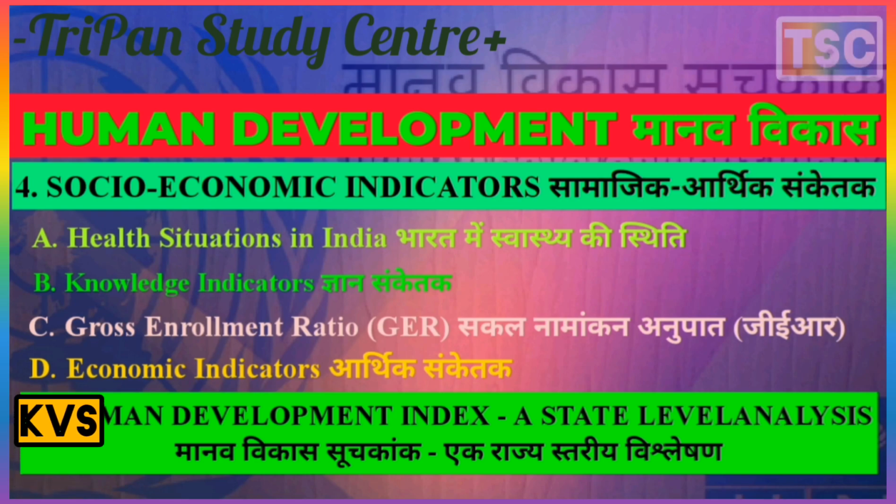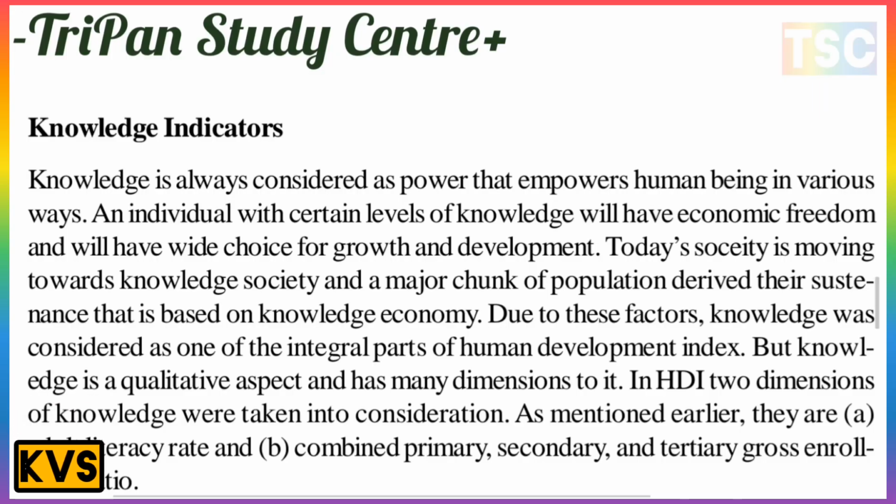The next point here is the knowledge indicator. The knowledge indicator is the most important point here. Knowledge is considered a power that empowers human beings in various ways. An individual with a higher level of knowledge will have economic freedom and will be able to choose for growth and development. Today, society is moving towards a knowledge society, and a major chunk of the population derives its subsistence from a knowledge-based economy.